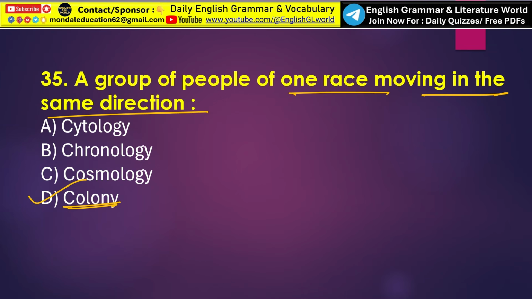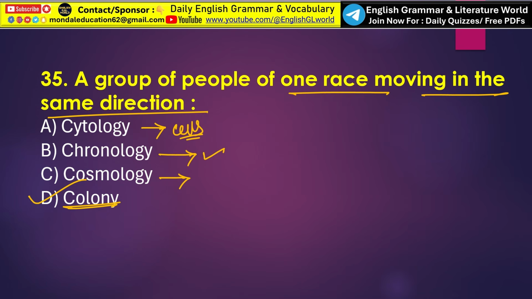Look at the other options. What is cytology? Cytology means the scientific study of cells. What is chronology? Chronology means the arrangement of events according to time order. And what is cosmology? The word cosmo means universe and logy means knowledge or study. So cosmology is the scientific study of the universe and its origin.